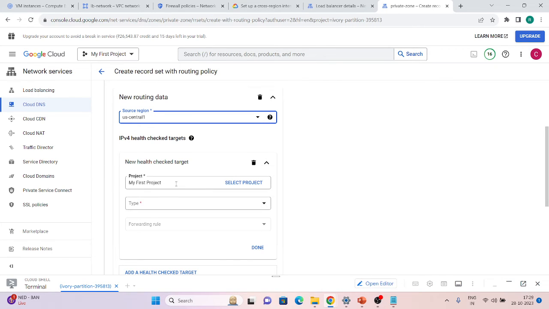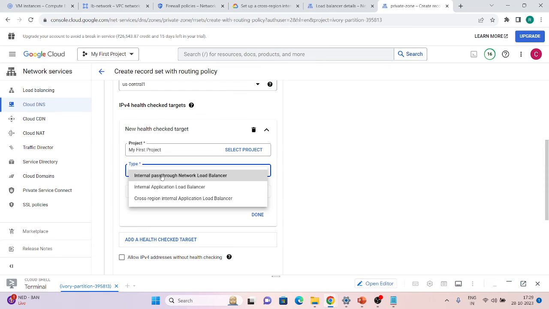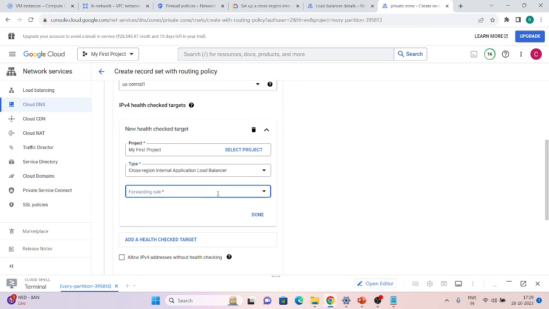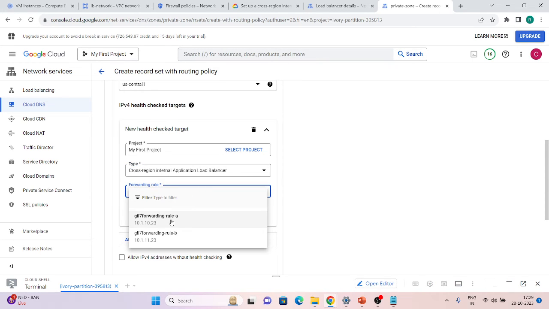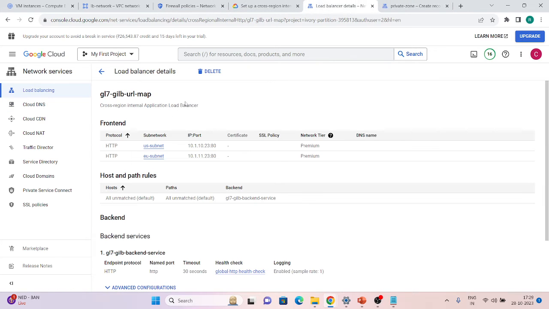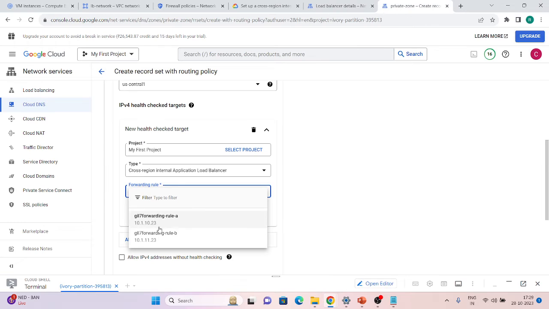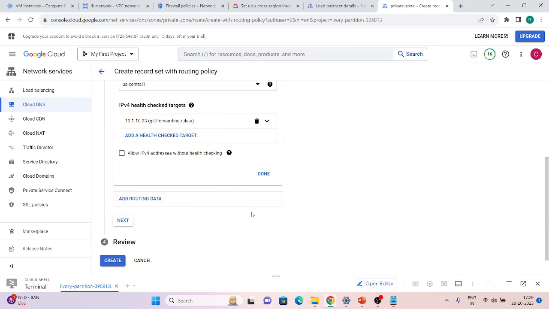It will ask from which project. This is my project only. And which is the type of load balancer? It's a cross regional internal load balancer. We have to select that. After that, it will ask for the forwarding rule. This US subnet is in 10.23, so we will just copy and use the 10.23 one. Done. So we have just added a forwarding rule.